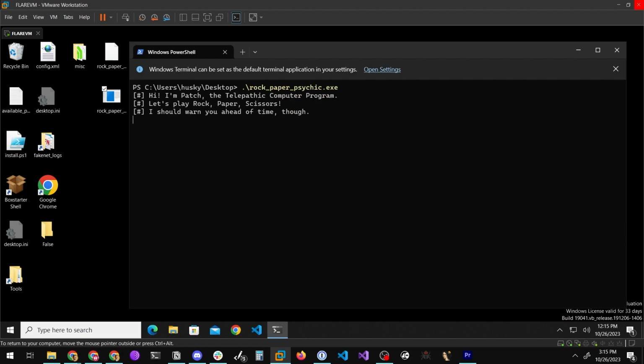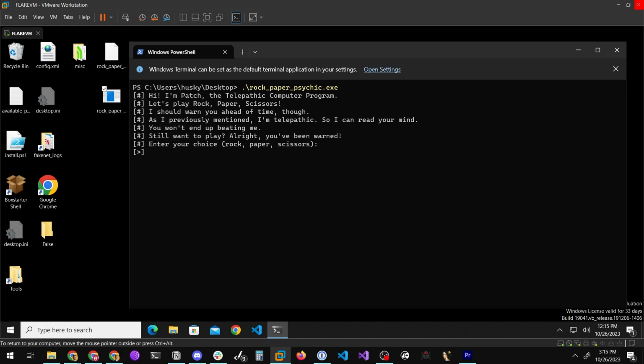Hi, I'm Patch, the telepathic computer program. Let's play rock, paper, scissors. I should warn you ahead of time, though. As previously mentioned, I'm telepathic, so I can read your mind. You won't end up beating me. Still want to play? All right, you've been warned. Enter your choice, rock, paper, scissors.